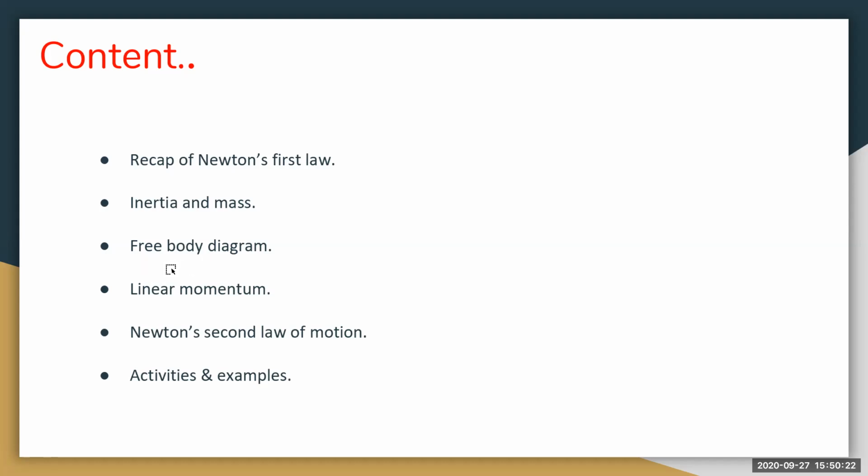Next, coming to linear momentum, a new concept, we will learn what linear momentum is and its units. Next, Newton's second law of motion, with some examples and activities.